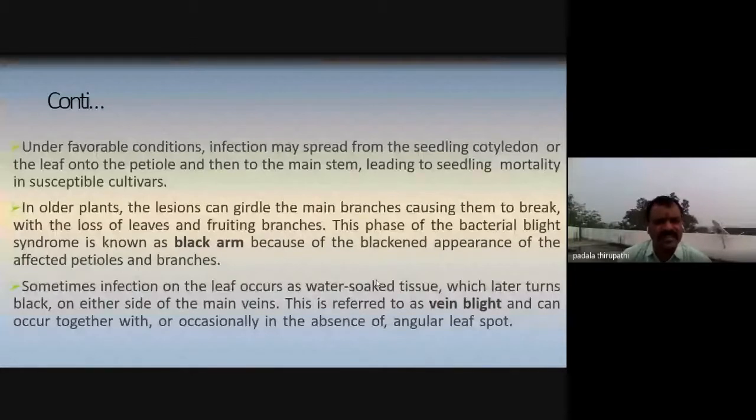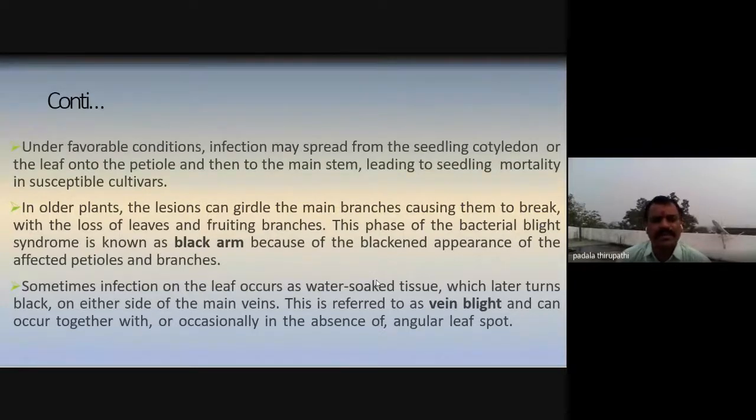Then in older plants, the lesions can girdle the main branches, causing them to break, with the loss of leaves and fruiting branches. This phase of the bacterial blight syndrome is known as black arm, because of the blackened appearance of the affected petioles and branches.